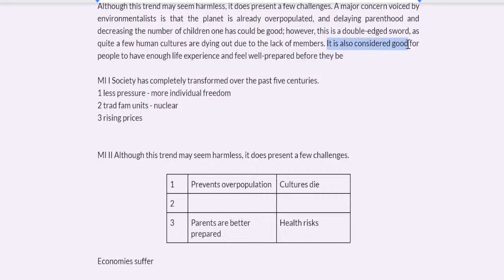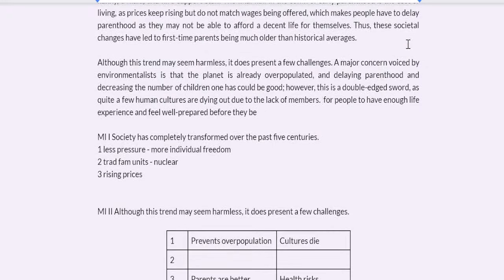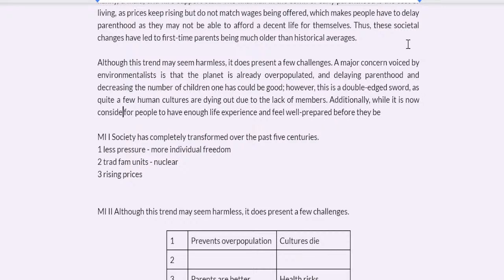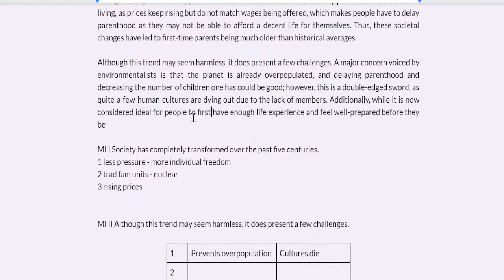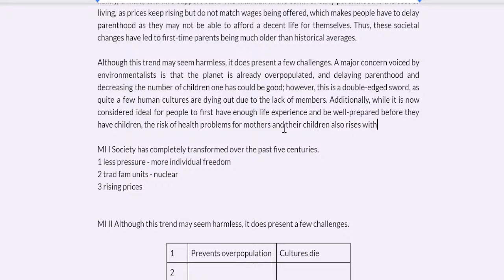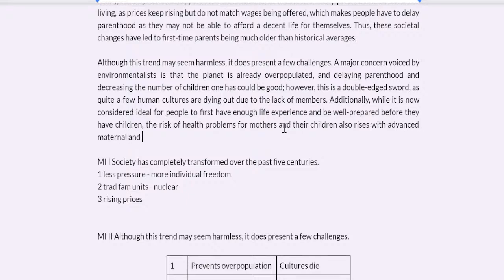I think I can say, although I've already said although, yeah, despite, additionally, while it is now considered ideal for people to first have enough life experience and be well prepared before they have children, the risk of health problems for mothers and their children also rises with advanced maternal age, but also paternal ages, yeah, with advanced maternal and paternal ages.